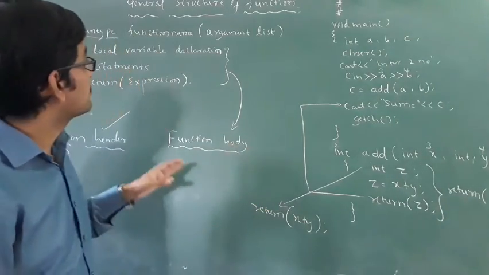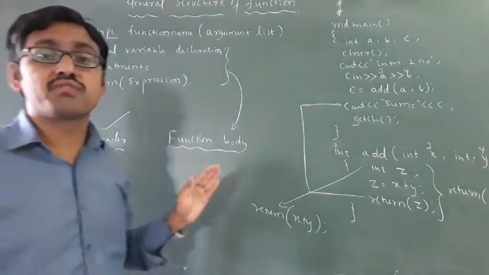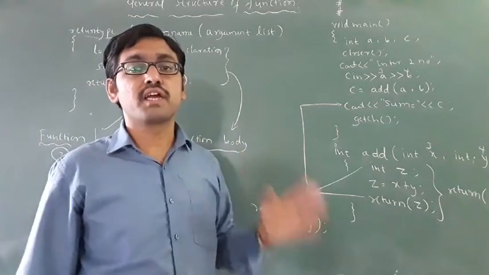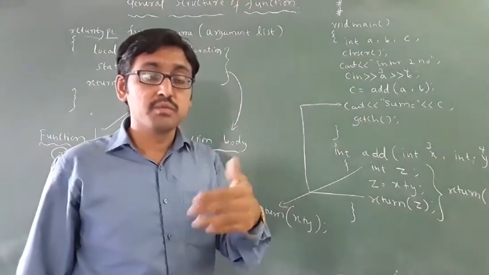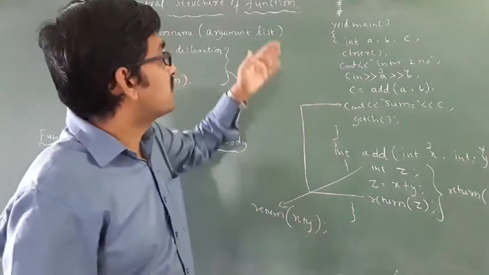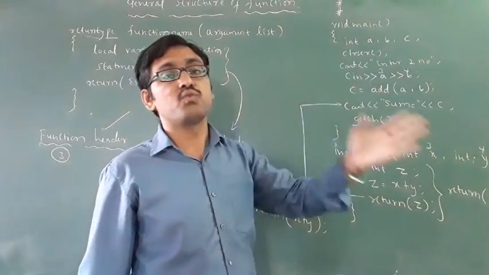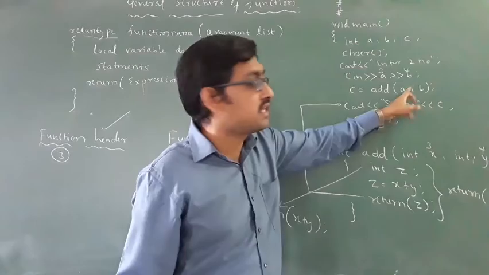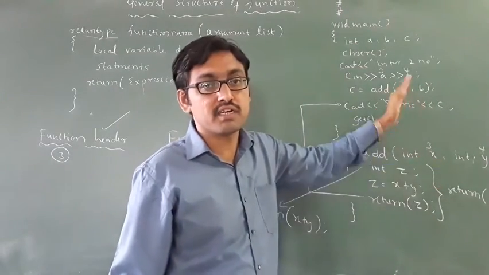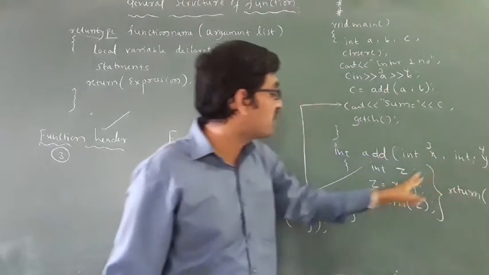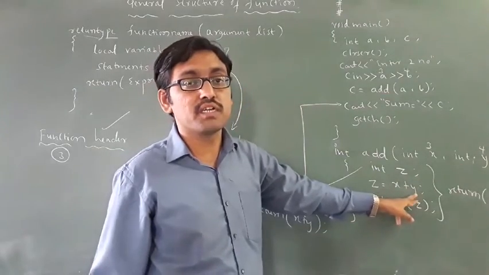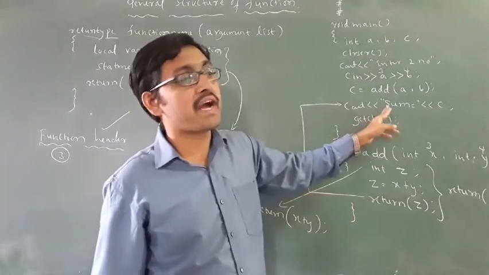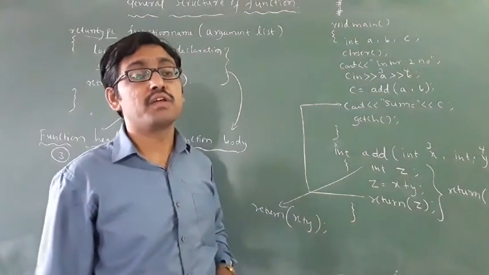Okay, this is about the general structure of a function. First you have to know the mechanism. What is the mechanism of how the program will be executed here? As soon as you enter two numbers, first 3 and 4 come and are passed here. Then it calculates 3 plus 4, how much, 7. The value of 7 will be returned back.